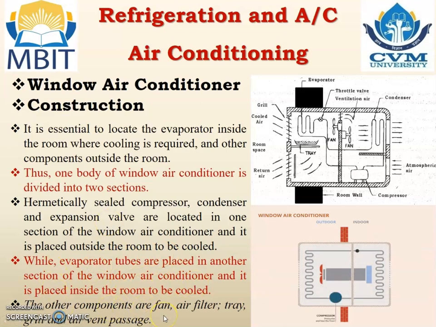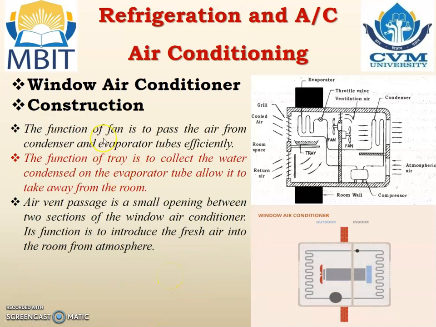The other components are the fan, air filter, tray, grill and air vent passage. The function of the fan is to pass the air over the condenser and evaporator tube efficiently. The function of the tray is to collect the water condensed on the evaporator tube and allow it to drain away from the room. The air vent passage is a small opening between the 2 sections of a window AC. Its function is to introduce fresh air into the room from the atmosphere.